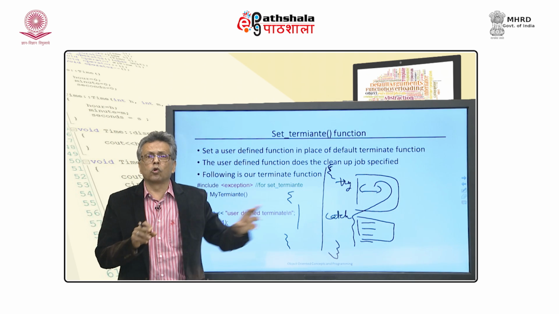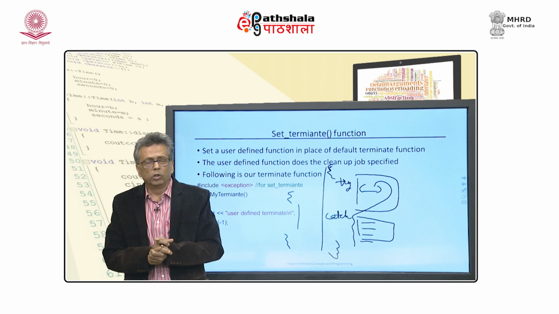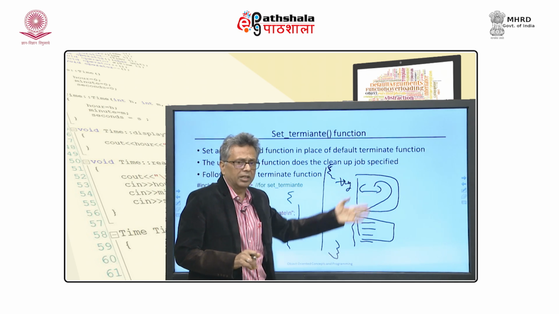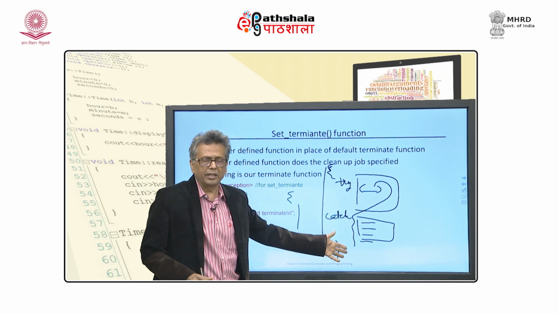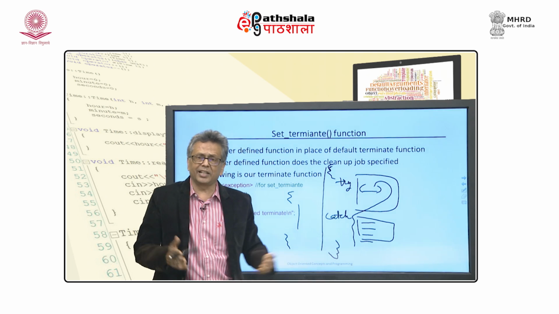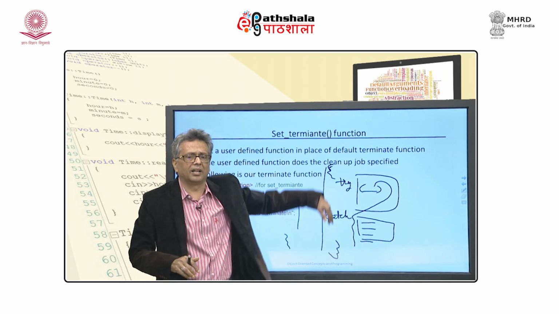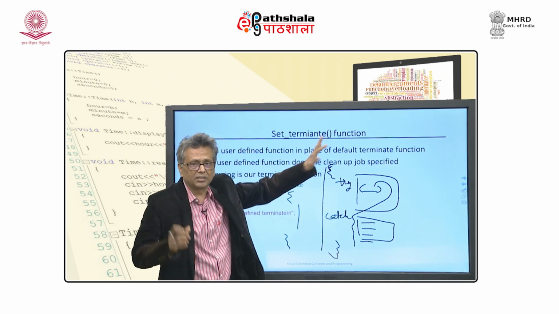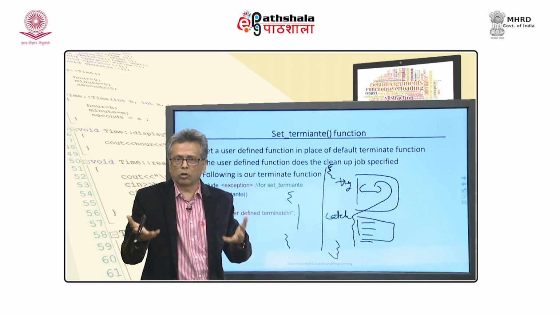Now, you may not want to call the system-defined terminate in this case, you want to do something yourself. You would like to say that fine, I assume that the function I am calling is handled this way, but if I cannot manage it and it throws something other than I expect, I have to have something else, and I am providing that. When I am providing my own terminate, I will have to tell the system that this is my terminate function. So you just define your own terminate.